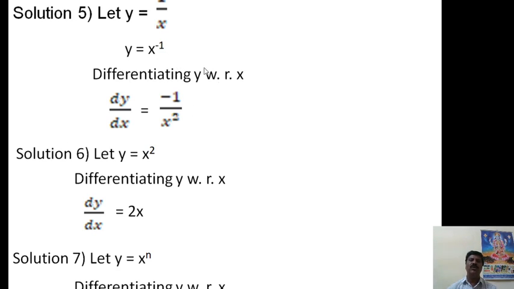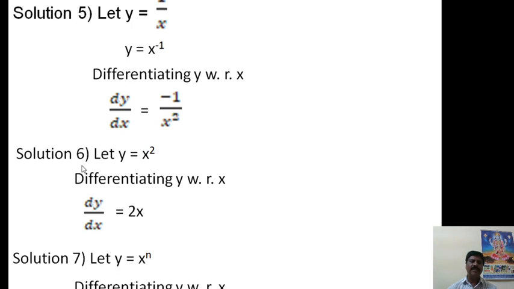Putting this in, dy by dx is equal to minus 1 into x to the power of minus 1 minus 1. Therefore it simplifies to minus 1 x to the power of minus 2. Then you make it a denominator. Therefore, after simplification, dy by dx is equal to minus 1 divided by x square.